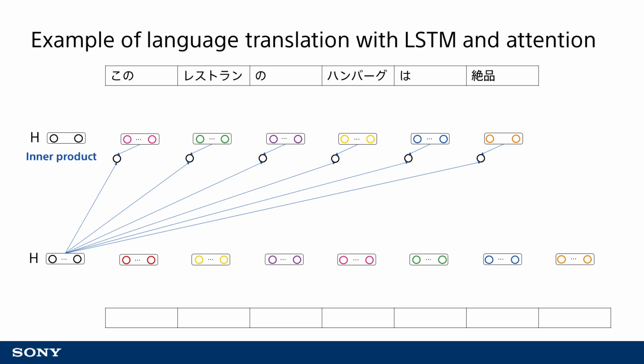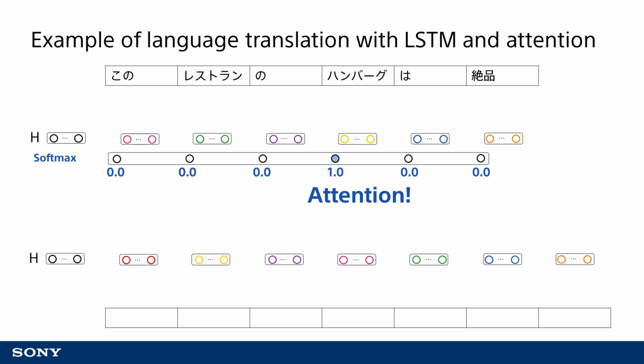Attention produces a score for each word whereby larger scores indicate the words of focus. Then a softmax calculation is performed on this score. This operation converts to a probability expression in which the sum of score values is 1. This represents the location of focus in the input series. In this case, this is the word hamburger.